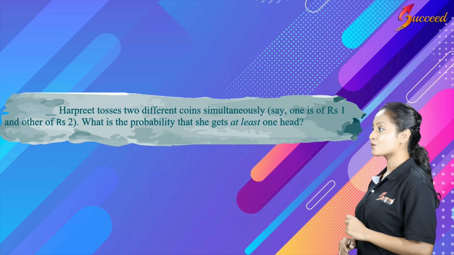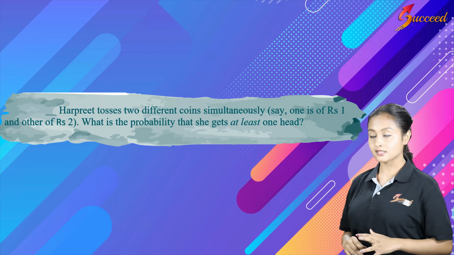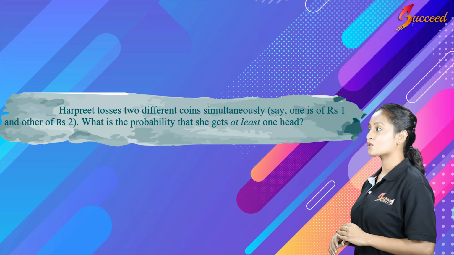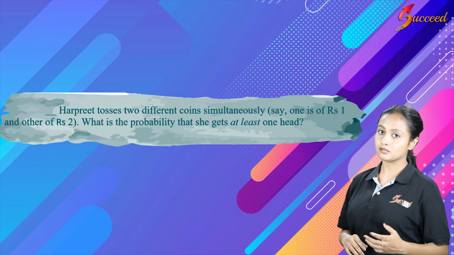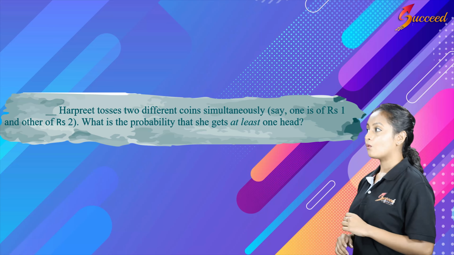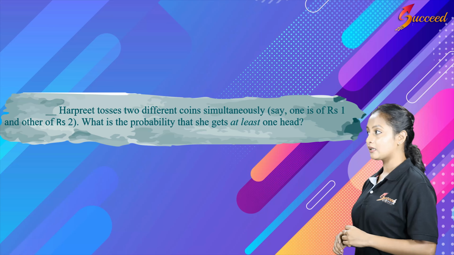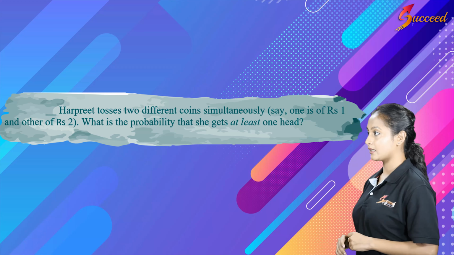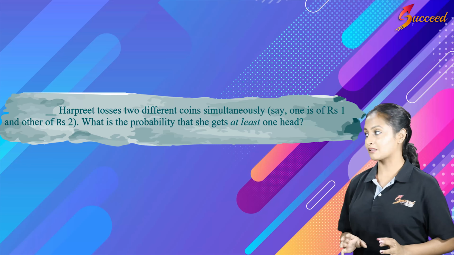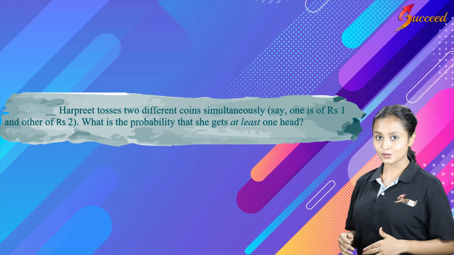Harpreet tosses 2 different coins simultaneously. Say one is of rupees 1 and the other is of rupees 2. What is the probability that she gets at least one head? So this is the question. Now let us look into the solution.